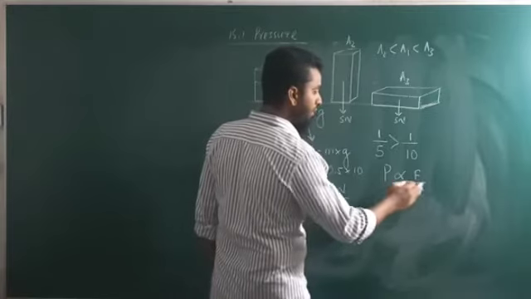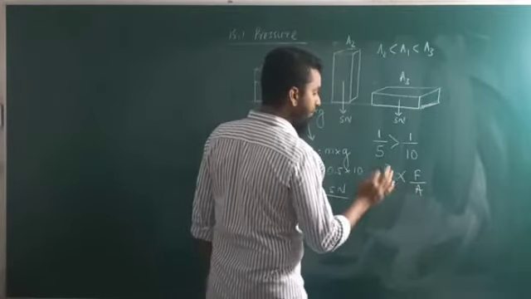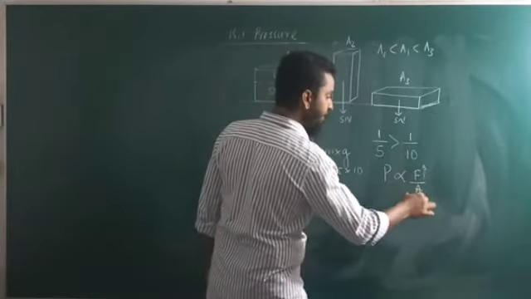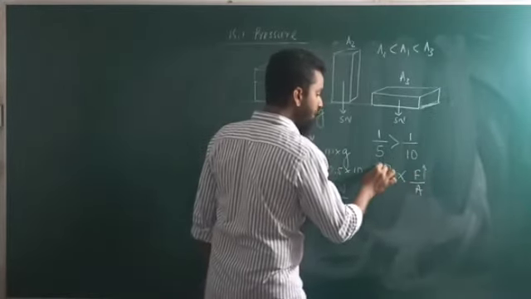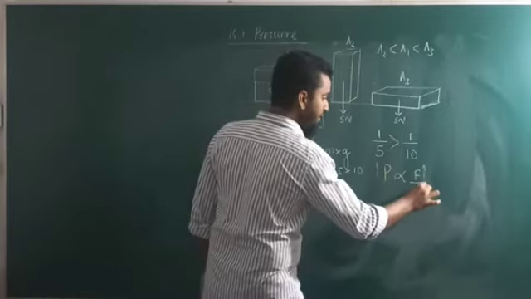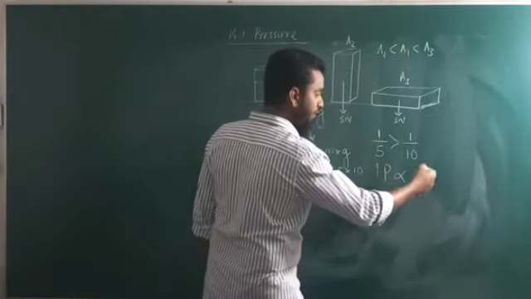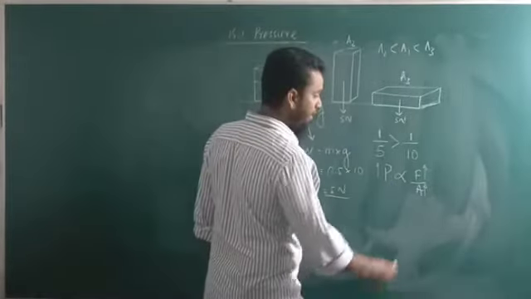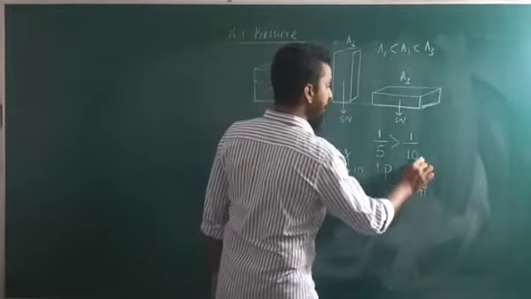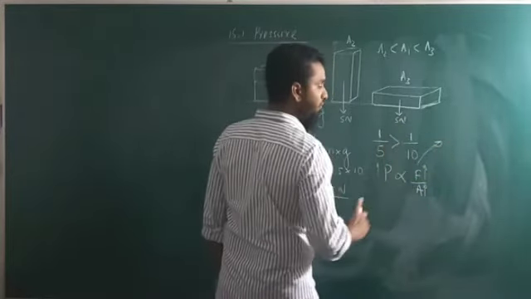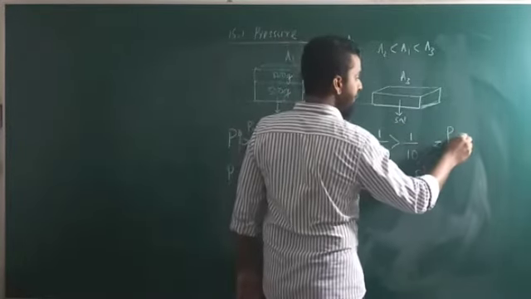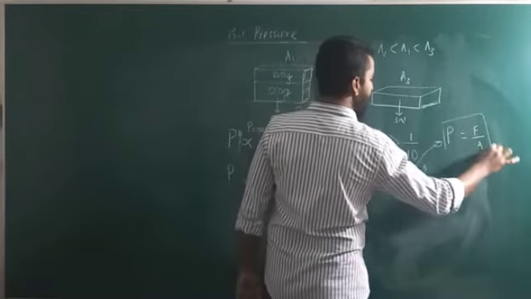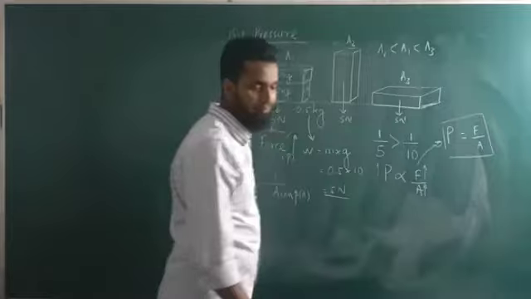Now think about our relationship between the force, the area and the pressure. If you increase the perpendicular force, this fraction is going to increase, then the pressure is going to increase. If you increase the surface area, the fraction is going to decrease, then the pressure is going to decrease, right? Mathematically we derive this, but don't worry about it. The pressure is equal to the perpendicular force divided by the surface area, or force applied area, right?